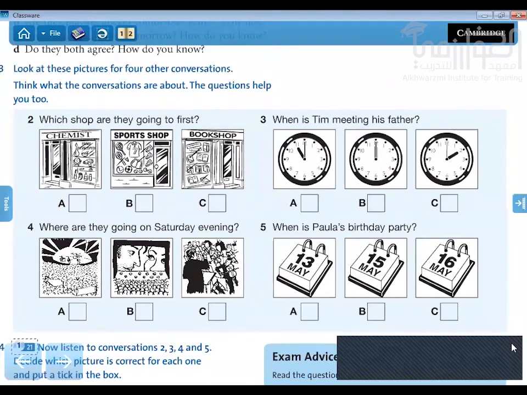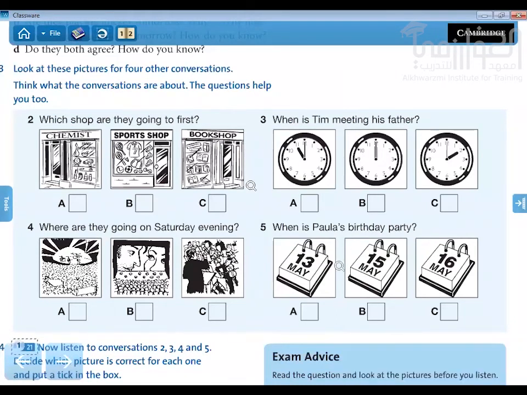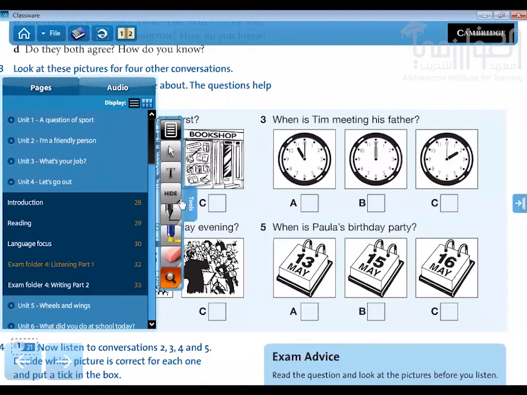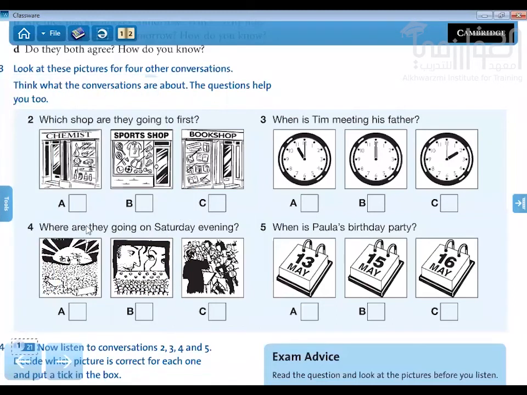Now, first, read the questions once again. Read the questions again. Look at the pictures and read the questions before you listen. Yes, you can pause the recording and then read the questions and then look at the pictures before you listen.